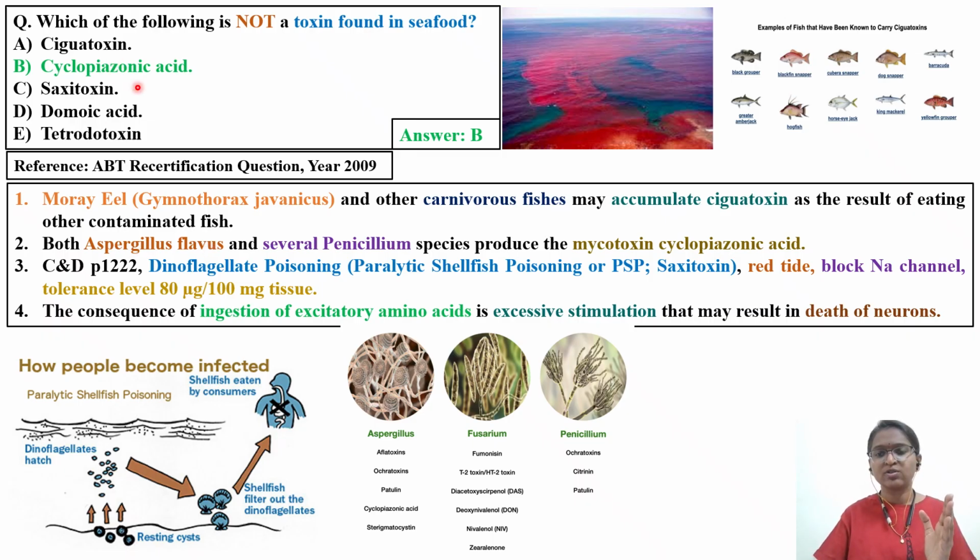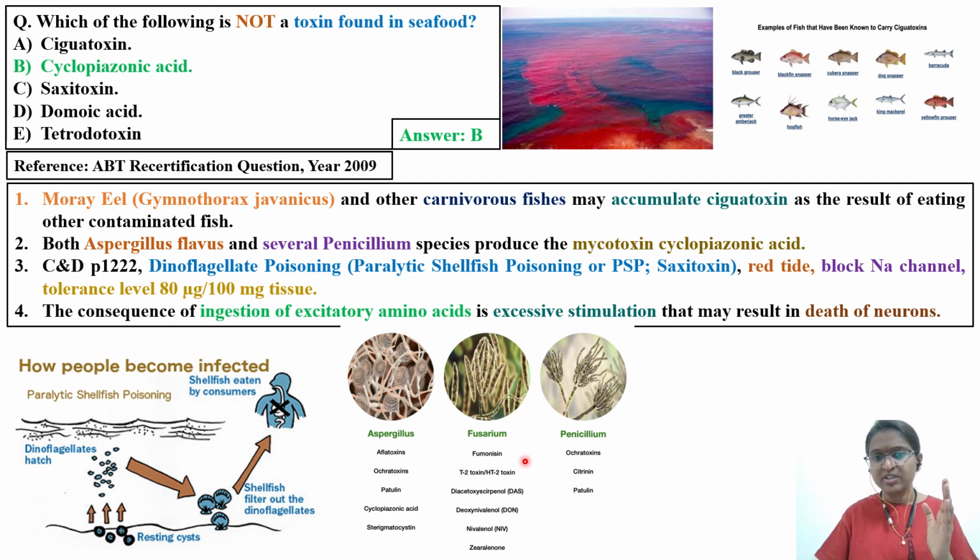The next one is option B, that is cyclopiazonic acid. Aspergillus flavus, as I told you, is related to mycotoxin, and several Penicillium species also produce the mycotoxin cyclopiazonic acid. You can pause the video and see here the mycotoxins released from Aspergillus. Here we have cyclopiazonic acid. In addition, you also see aflatoxins. In the DABT exam you'll get a few questions with respect to aflatoxin, this patulin as well as ochratoxin. This also you'll be getting in an exam.